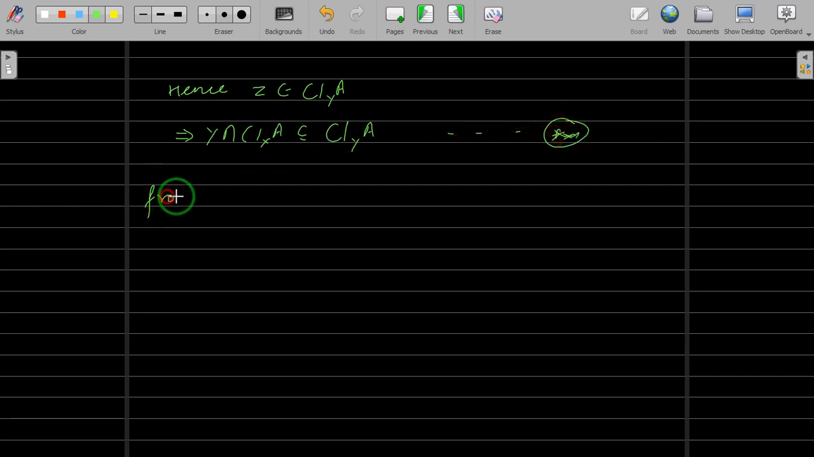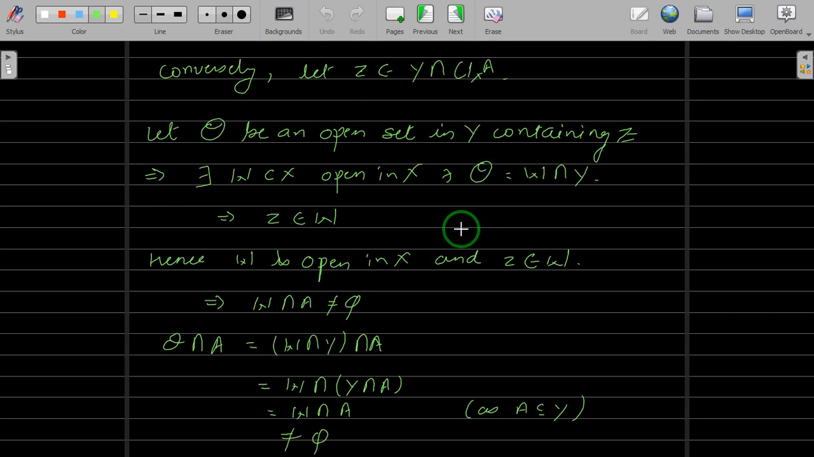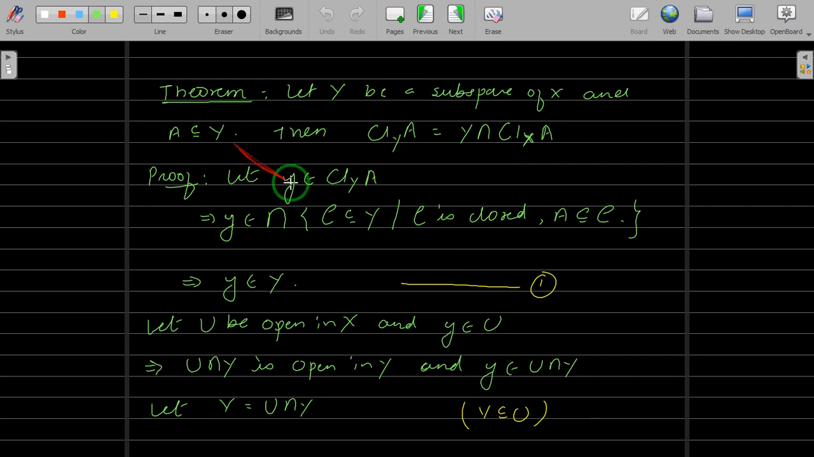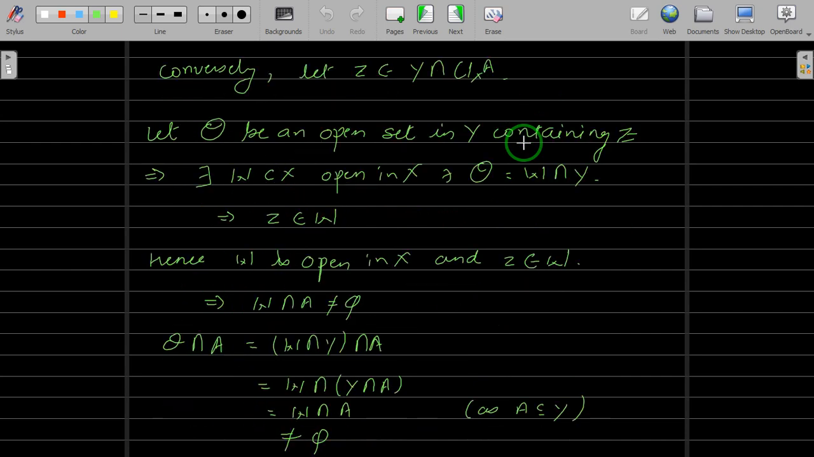From star and double star, we have closure of A in Y is equal to Y intersection closure of A in X. This is what our result was. You can check. Closure of A in Y is equal to Y intersection closure of A in X. Alright. Let me put some examples.